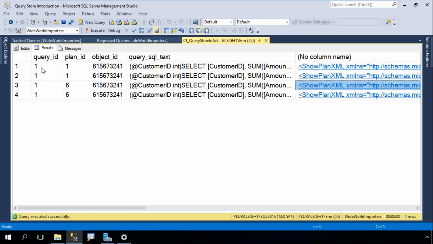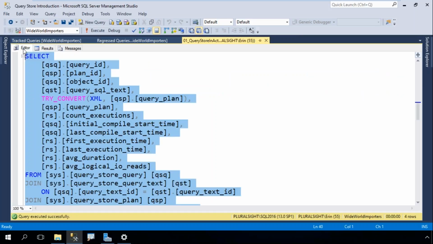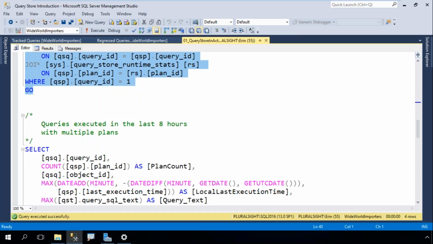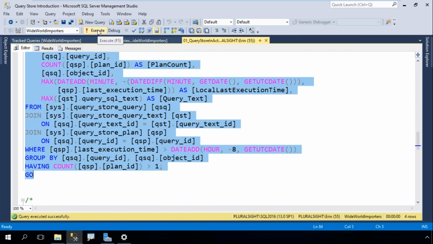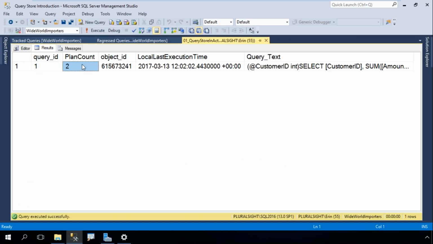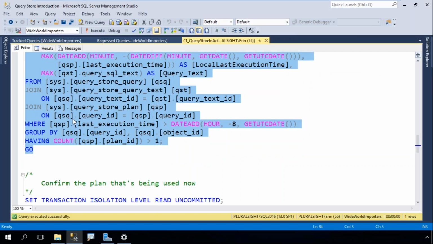So within the UI, I can look at query and plan and text information, and I can also get that here with Management Studio with T-SQL. And just as I can slice and dice that data in the UI, I can slice and dice that data with my queries. Here I want to look at queries which have executed in the last 8 hours that have multiple plans. Maybe when someone calls me and tells me that there's a performance issue, this is where I start. So now I see that for query ID 1, I have 2 different plans. And here was when it last executed, and here's the text for that. And I can then drill into that with my other views.